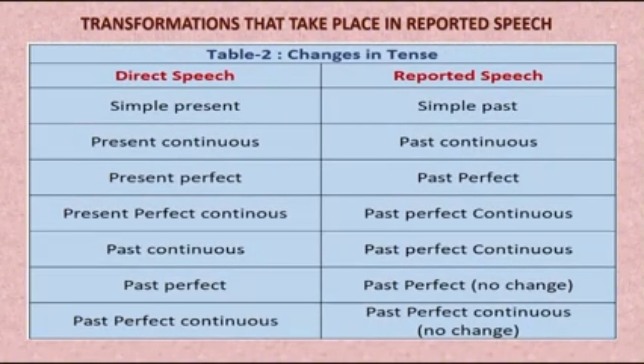So let us see the changes which occur in tense. If the sentence is given in simple present, we change it into simple past. That means if V1 is given, then we change it into V2. If it is in present continuous, we change it into past continuous. If it is present perfect, then we change it into past perfect. If it is present perfect continuous, it changes into past perfect continuous.